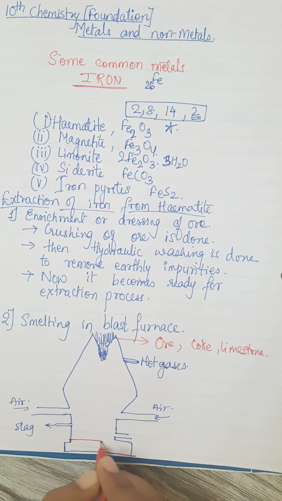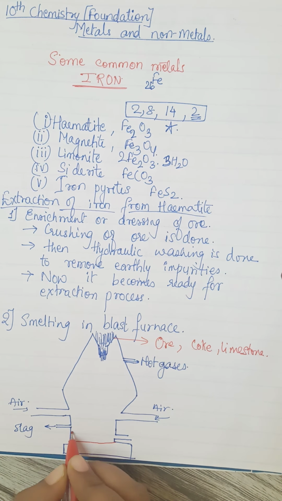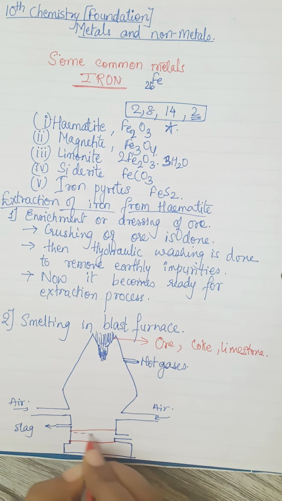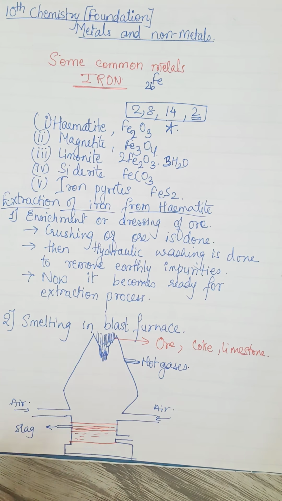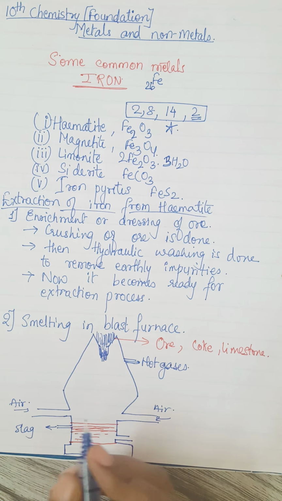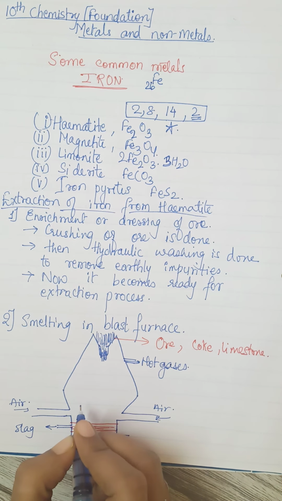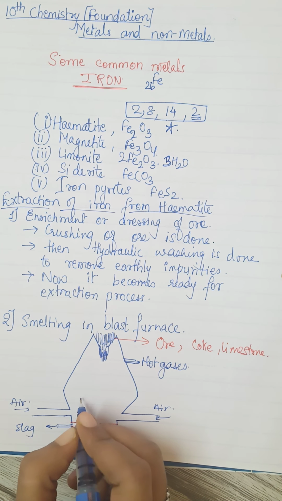So these are the layers, ठीक है, and here will be the slag, and then your heating process is also there. So since it is a furnace, definitely there will be varied temperature.